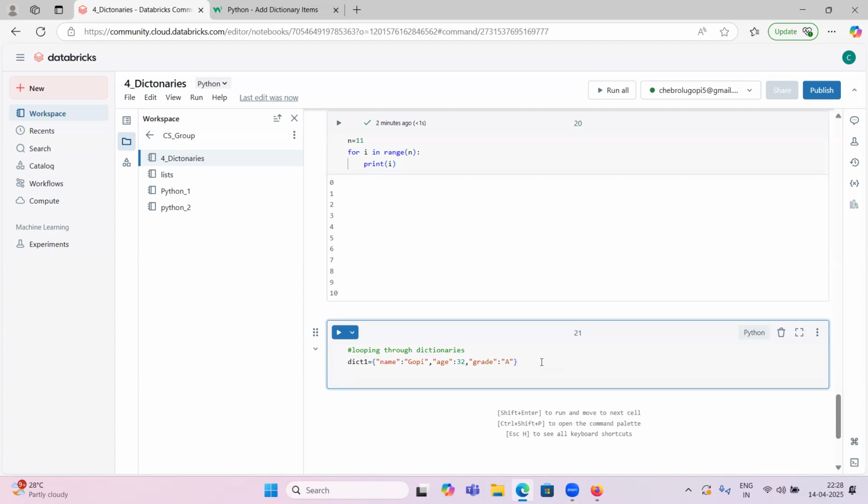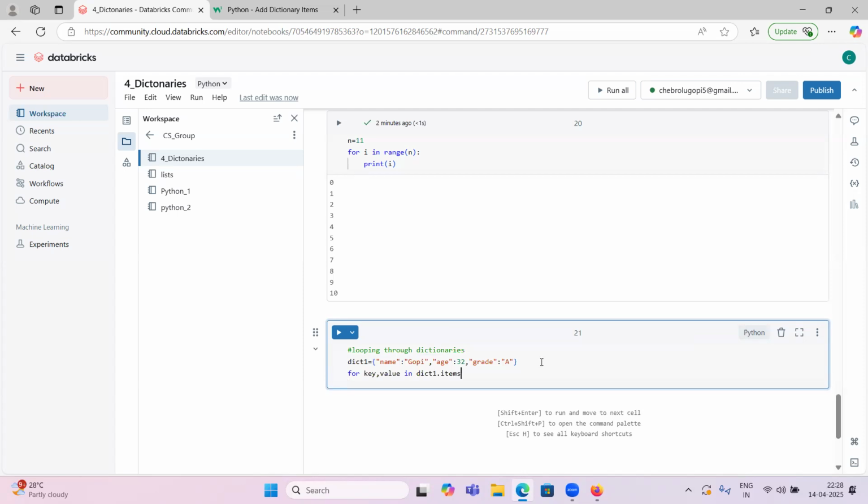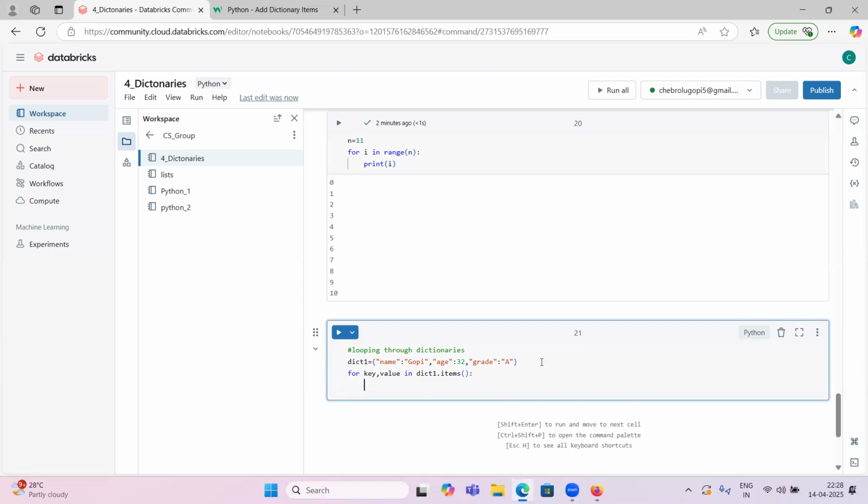So how can we loop through this dictionary? For key, value in dict one dot items. To access both key and value, we will use items. So print what? The first one is key, the second one is value. Let's see what it will do.